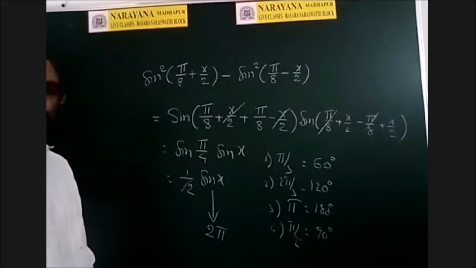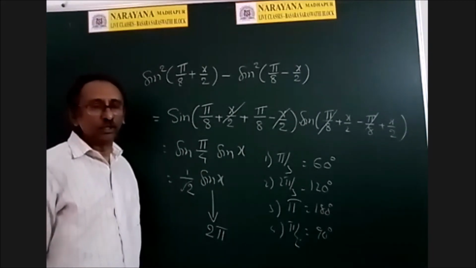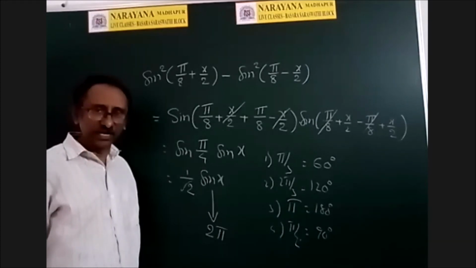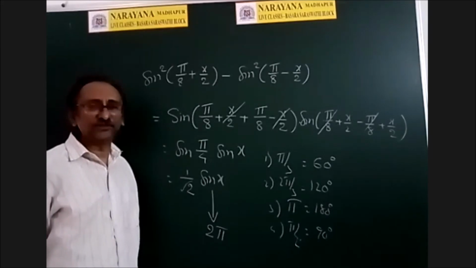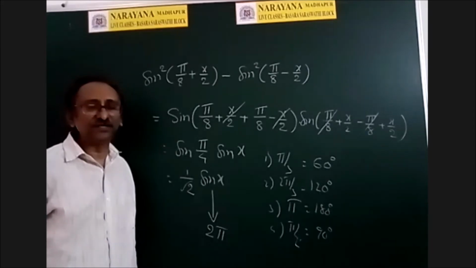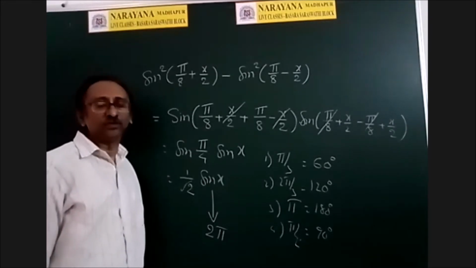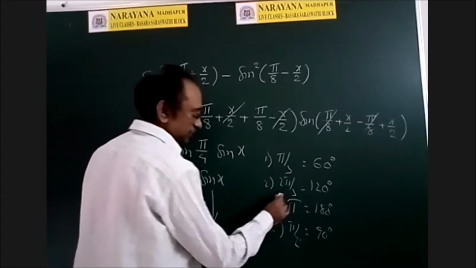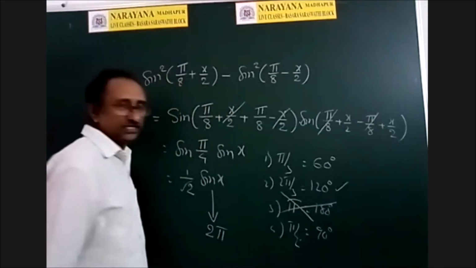You substituted x plus 2 pi by 3 and got the same function. That indicates that 2 pi by 3 is a period, no doubt. But the question is whether it is the fundamental period, whether there is any number less than 120 degrees with the same property. By the options, 120 is fine, and greater than 120, that is 180, is ruled out.